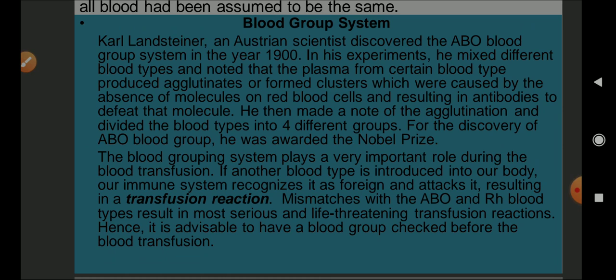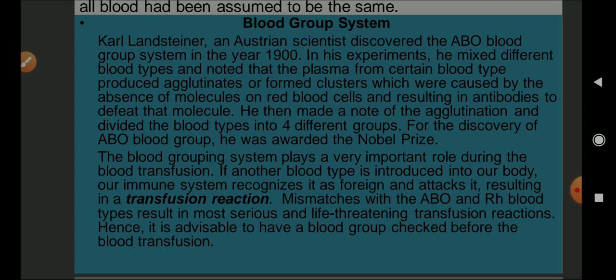The blood grouping system plays an important role during blood transfusion because it is very important. If the person who is receiving the blood of another person has a blood group that does not match, then there is a formation of antibodies and the clumping starts. The blood in the channels starts agglutinating and the person dies.